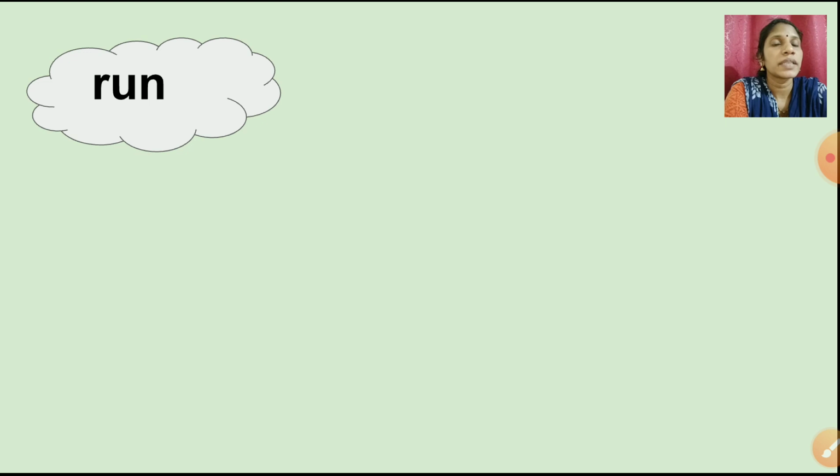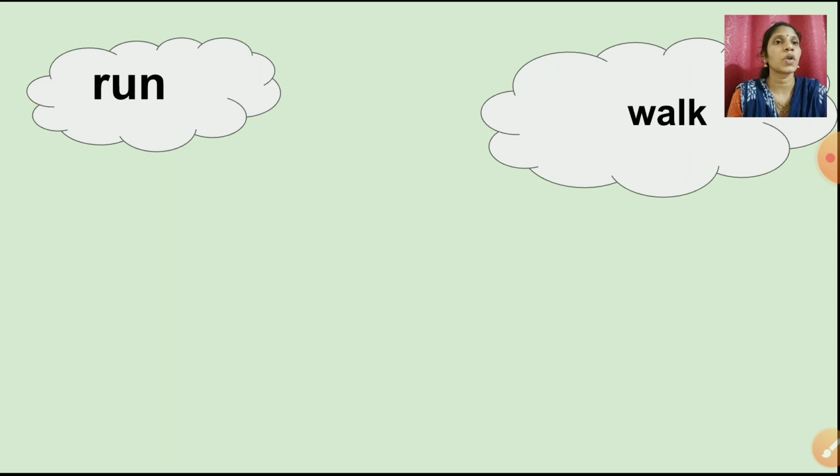Okay, for example, you can see run. Okay, when run means what? When we are running, that is the action we are doing. We are running. So run, walk. Yes, we should always walk on the road. We should not run on the road. So here walk and run, they both are the action word. Okay, that is doing. What you are doing? You are walking, you are running. So that is the action whatever the naming word is performing.